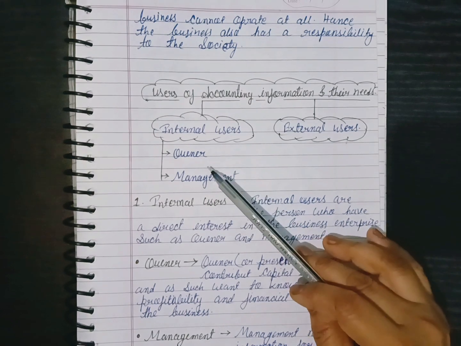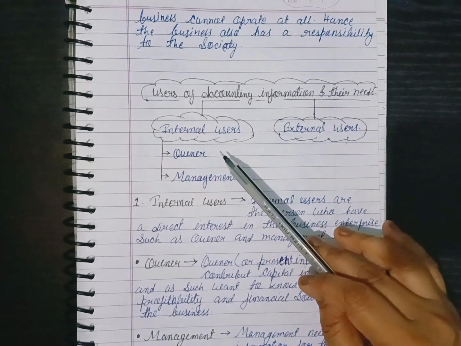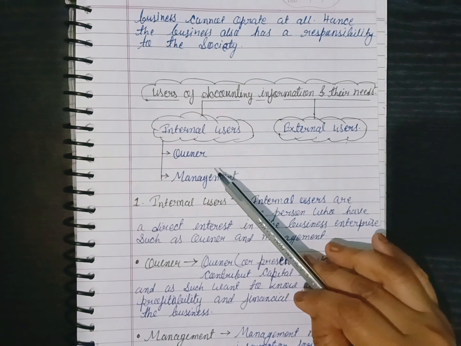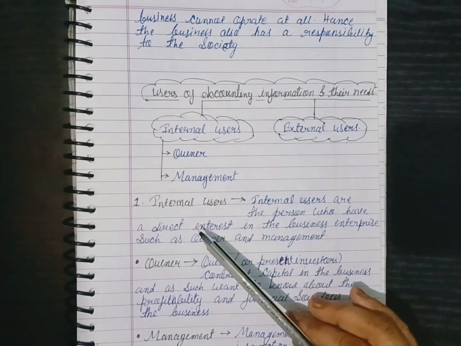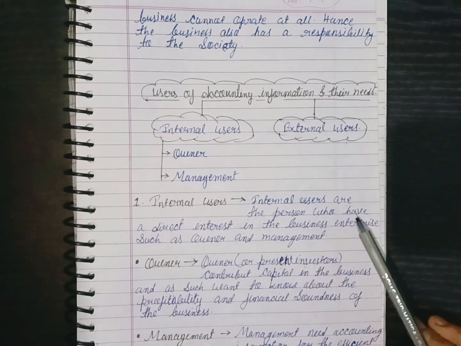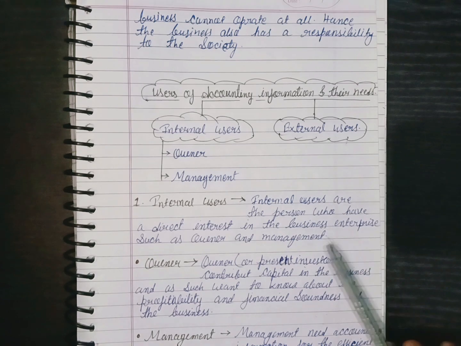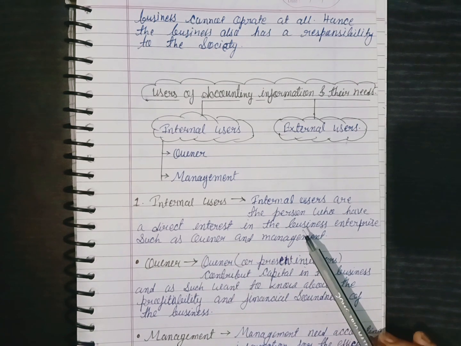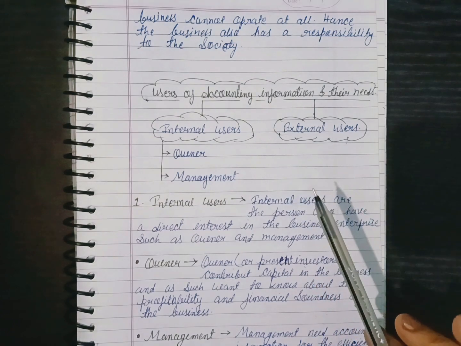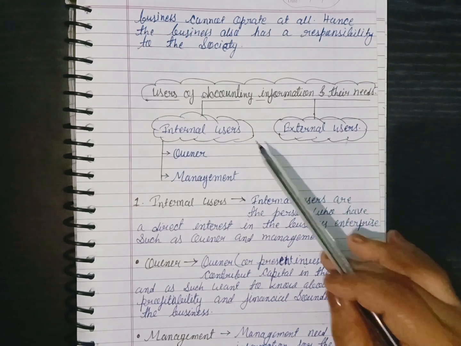Okay, this is very simple and very understood. In an internal user, obviously the owner will be there and the management will be there. Otherwise, how the business will run? So internal users are the person who have a direct interest in the business enterprise, such as owner and management. Okay, so the internal user is very interested and direct interested to run the business.